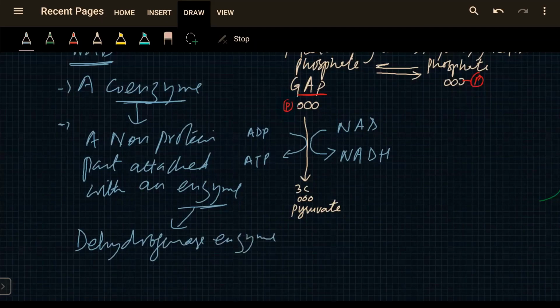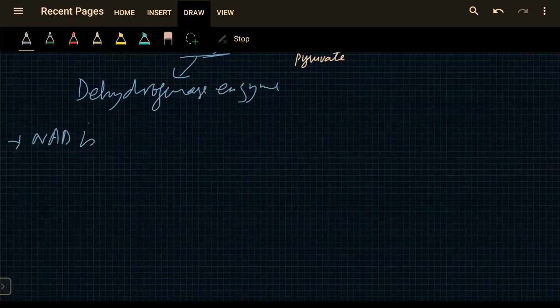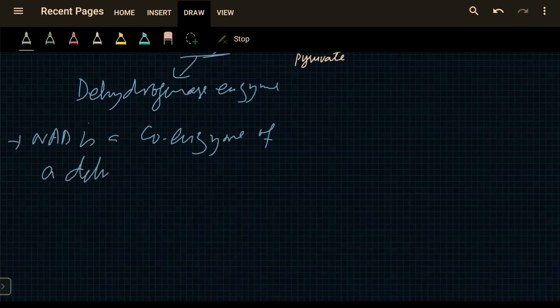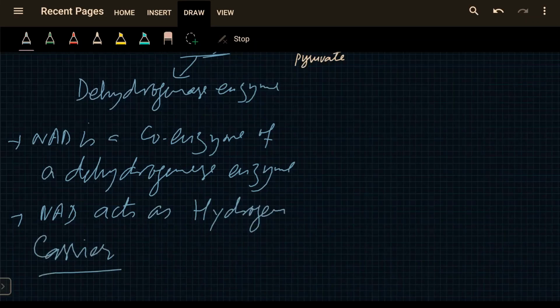So this means that NAD is a coenzyme of a dehydrogenase enzyme. And what is its role? NAD acts as hydrogen carrier. How it carries hydrogen, we'll discuss it.